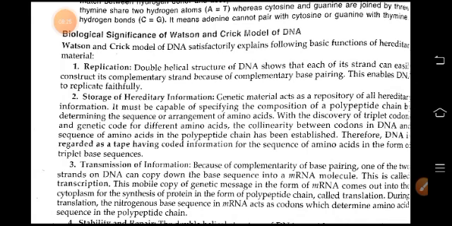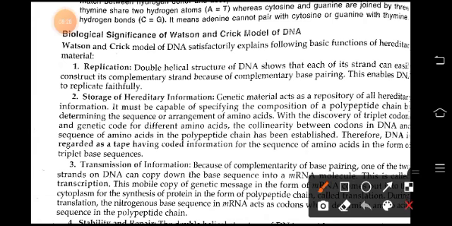Biological significance of the Watson and Crick model of DNA. Now, the Watson and Crick model of DNA satisfactorily explains the particular functions of hereditary material. Replication: the helical structure of DNA shows that each of its strands can easily construct its complementary strand because of complementary base pairing. This enables DNA to replicate faithfully.